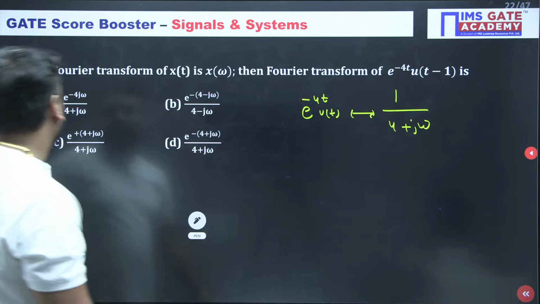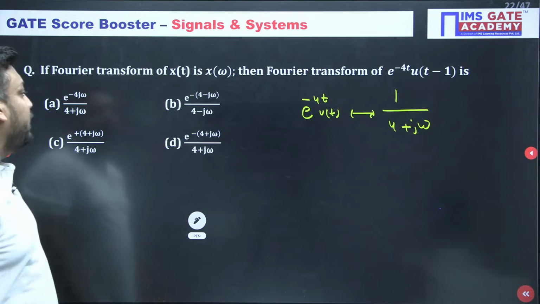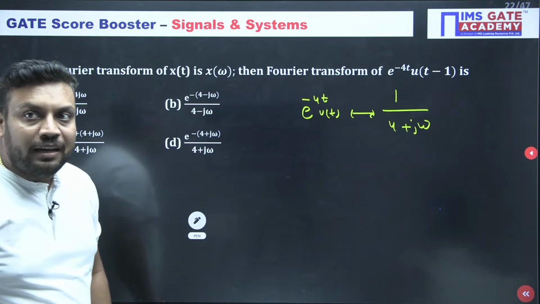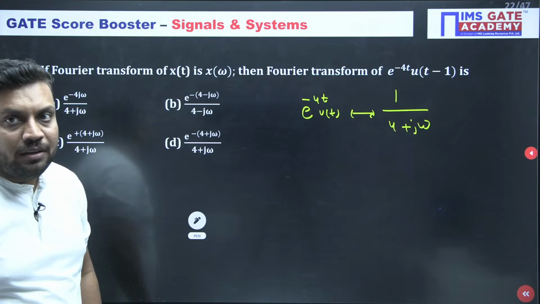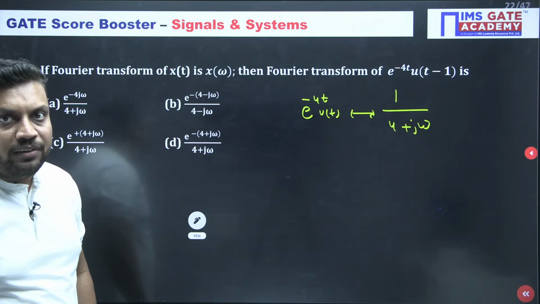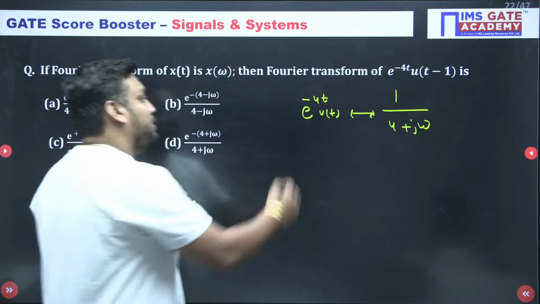Tell me the answer now. Is it A, B, C, D? Which option? I think many students already got it. Make it fast. Just write your answer in the chat box, guys. Come on.